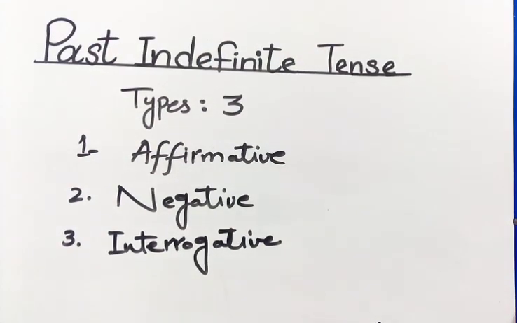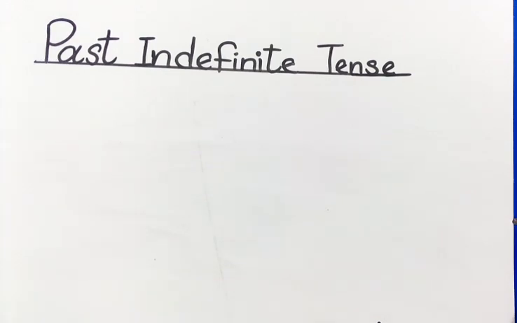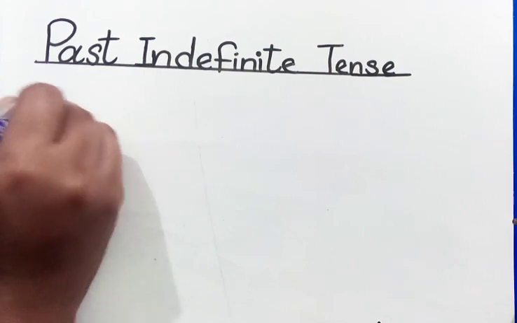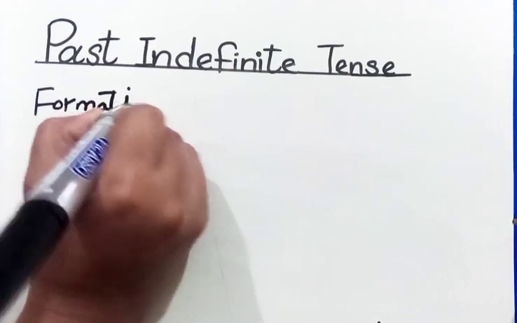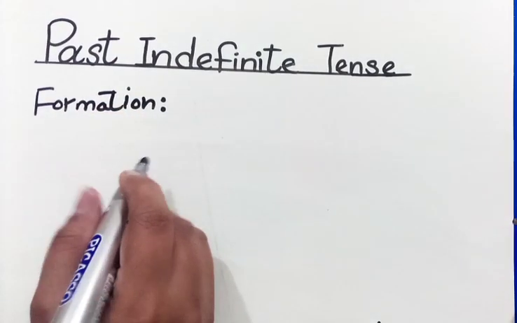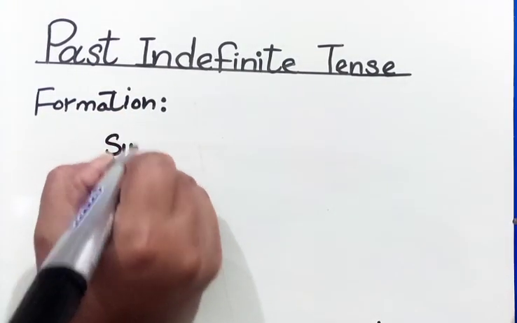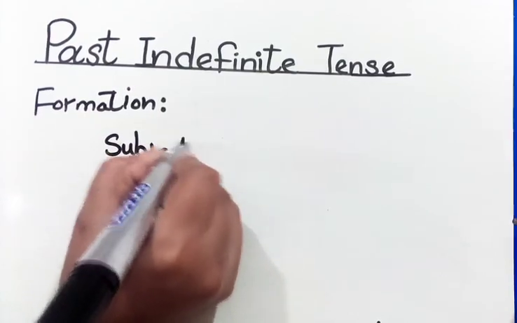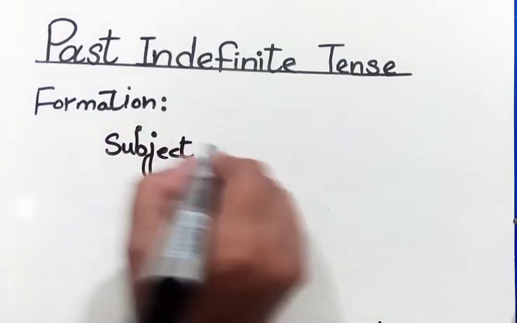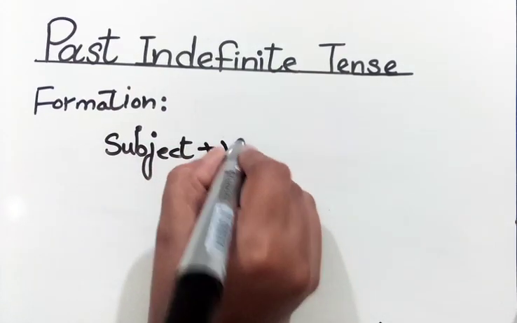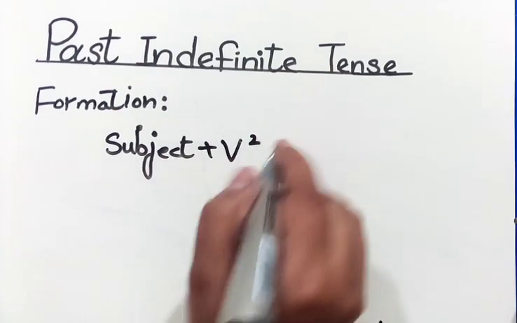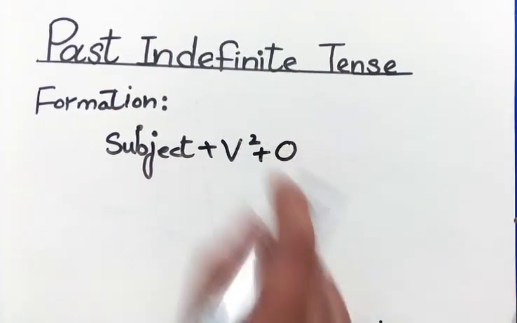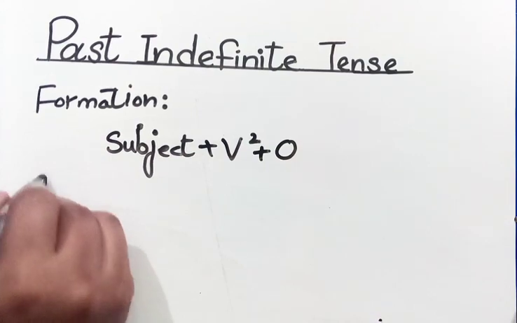Now, I will write the formation of affirmative sentence, right? Formation. All right, we have subject plus V2, that is second form of verb, plus our object. Now I have an example.